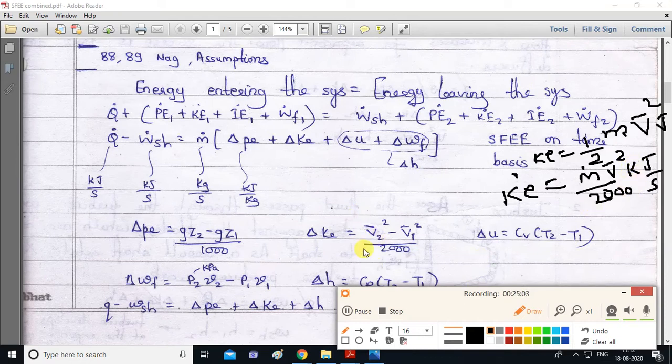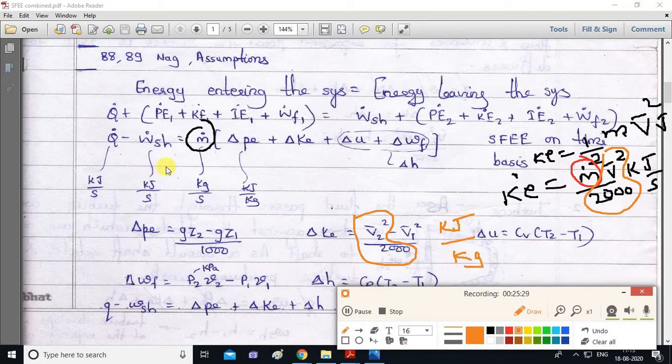So the same formula is written over here. See this, m dot is outside. So m dot we have taken outside, and the remaining part, v bar square upon 2000, is over here. So this unit will be kilojoule per kg.